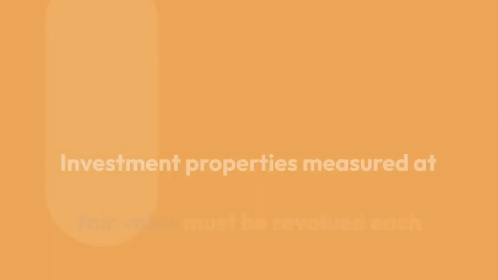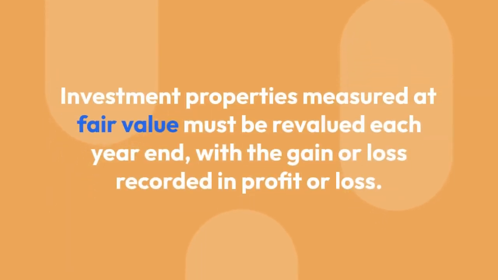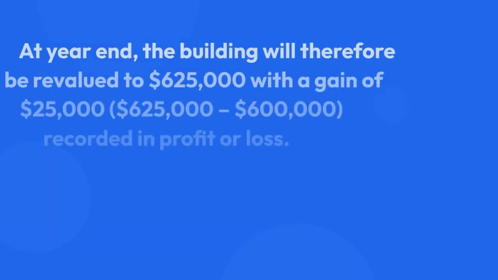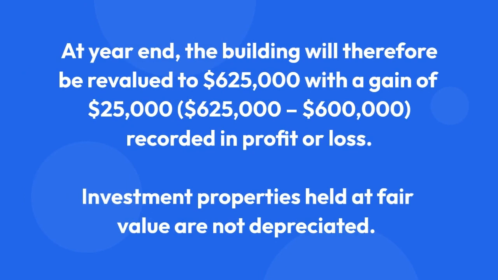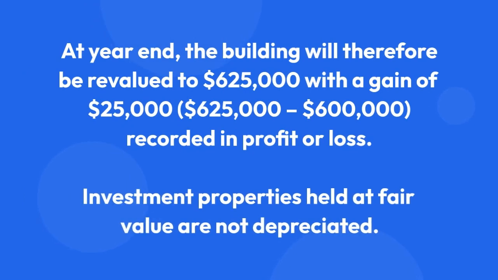Investment properties measured at fair value must be revalued each year end, with the gain or loss recorded in profit or loss. At year end, the building will therefore be revalued to $625,000 with a gain of $25,000, $625,000 minus $600,000, recorded in profit or loss. Investment properties held at fair value are not depreciated.